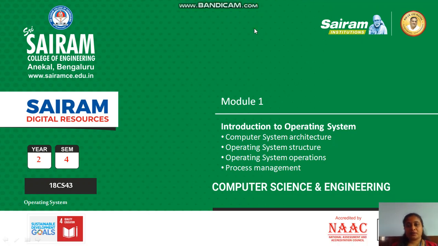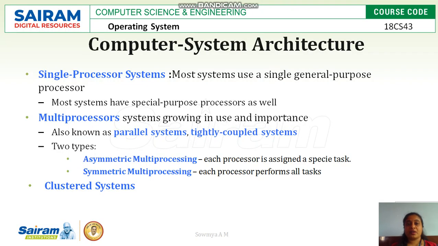Hello everyone, in this video we will see the continuation of introduction to operating system. So next one is computer system architecture. Computer system architecture is divided into three types based on the number of processors used and the number of storage devices shared. So the first one is the single processor system, which is the most general purpose processing system, where it has